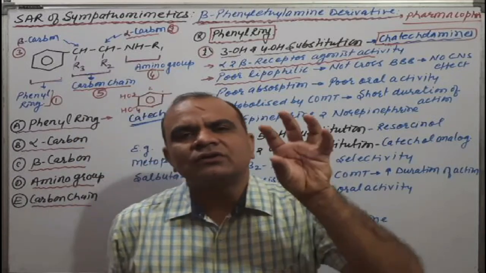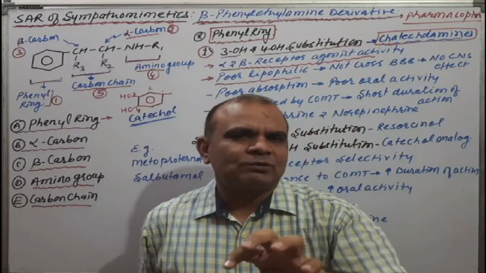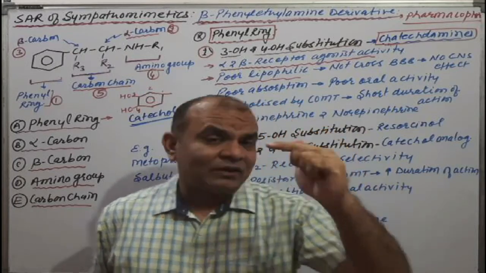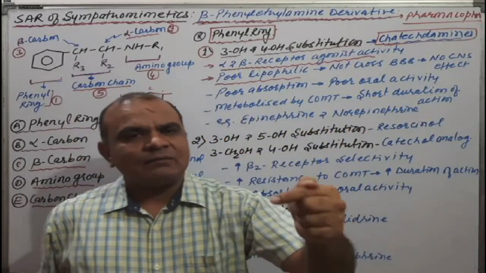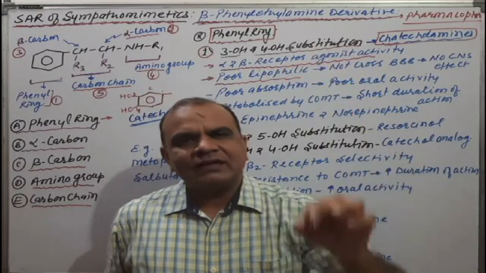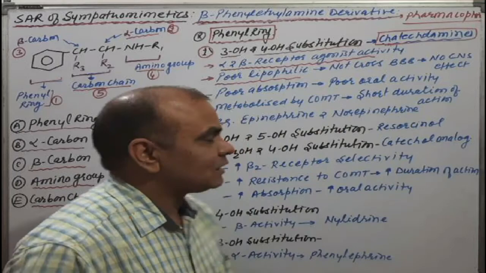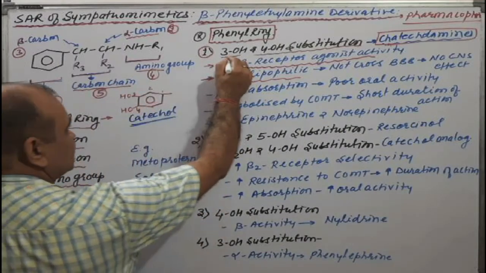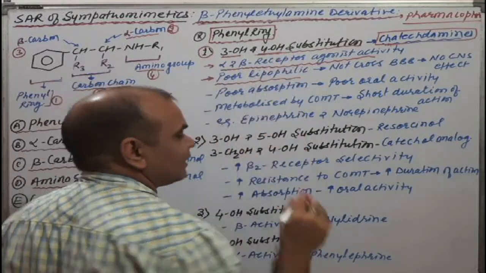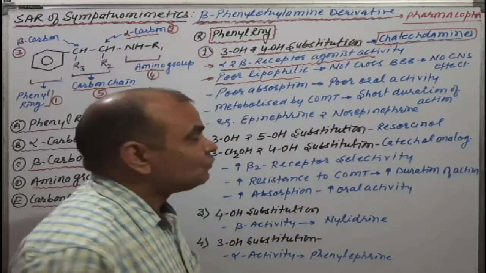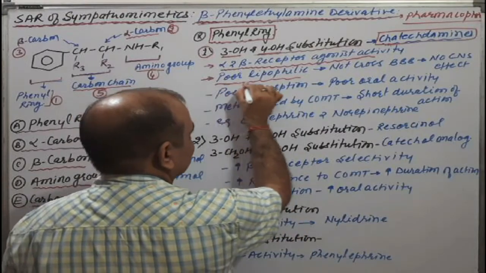Hydrophilic compounds or drugs are poorly absorbed. If a lipophilic group is there, then the absorption will be high; if a hydrophilic group is present, then absorption will be poor. We are introducing 3-OH and 4-OH, means we are introducing hydrophilic groups, which results in poor lipophilicity.